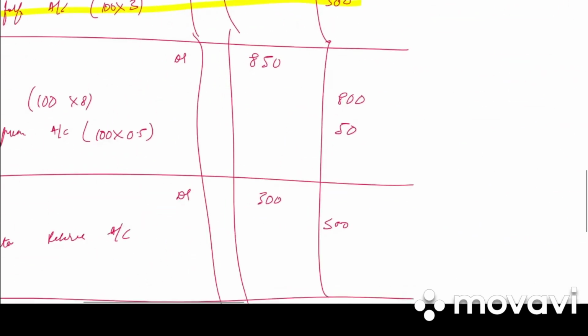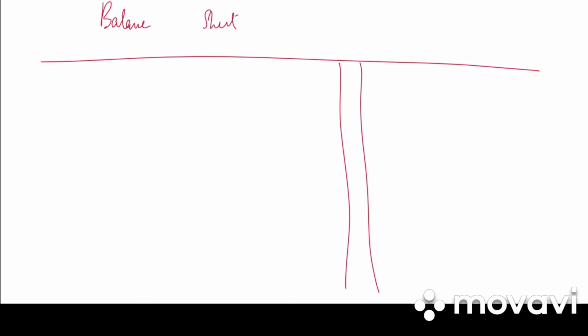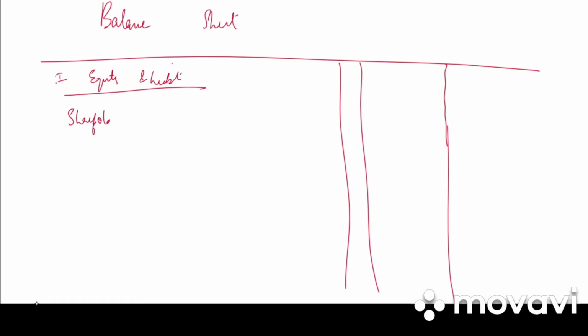Next we prepare the balance sheet. Under balance sheet we have particulars, note numbers, amount of current year, amount of previous year. So first one we have equity and liabilities. Under that shareholders fund. Under that A1 share capital 1,60,000, reserves and surplus 350.